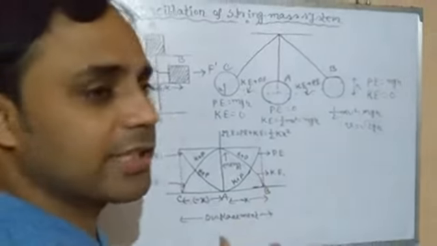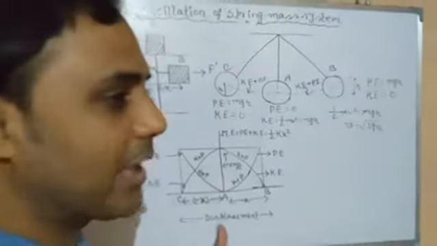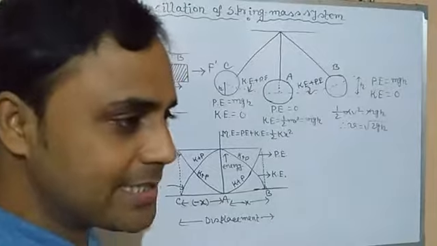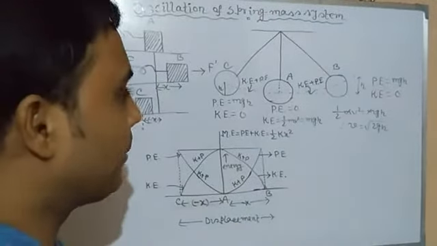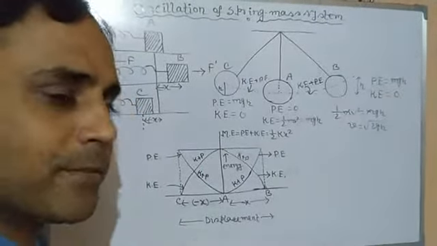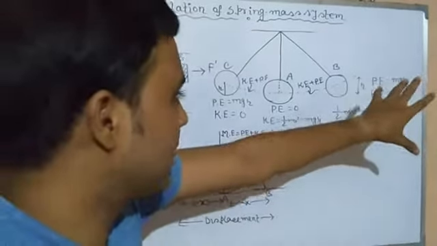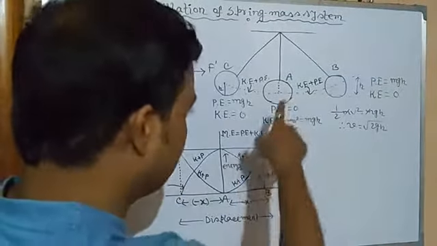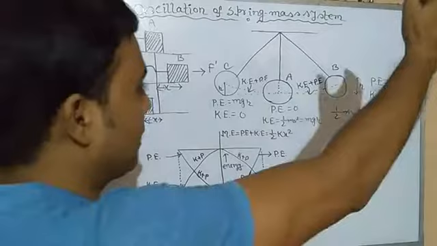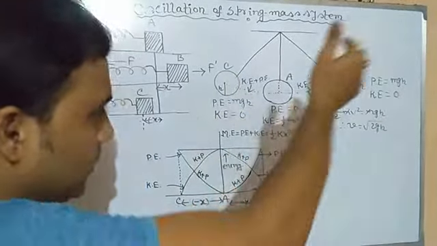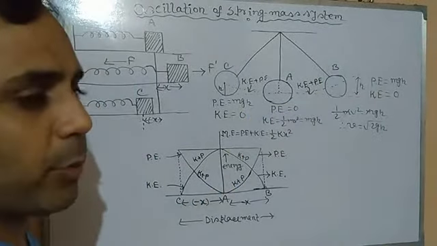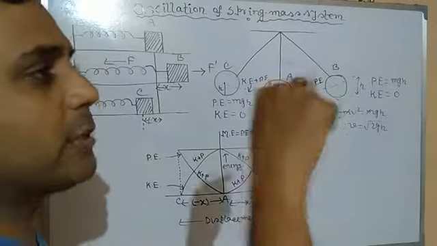Again, the logic is the same. The amount of energy lost in the form of potential energy is gained in the form of kinetic energy. Again, 50 joule in total in between, kinetic energy plus potential energy. When the bob moves to its mean position, potential energy will be 25 joule.